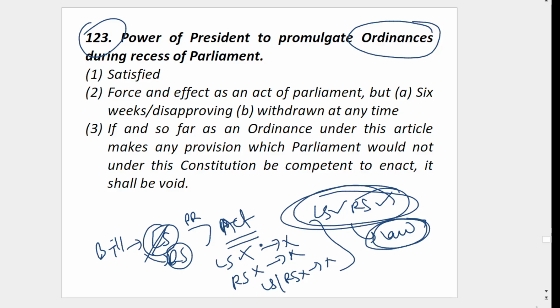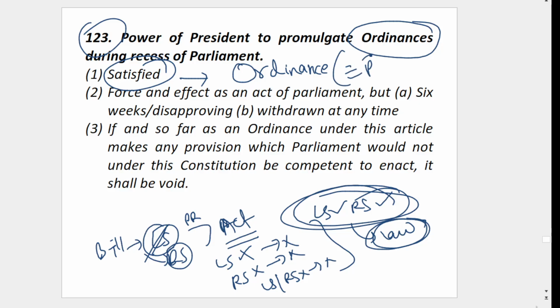Let's say any one house is not in session, or both houses are not in session. Then if the President is satisfied that a situation has arisen, the President can issue an ordinance. It is like a law only.